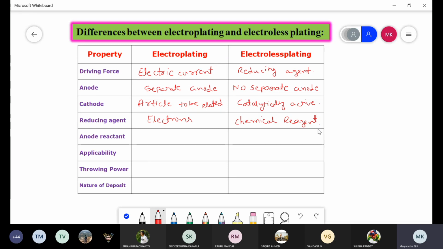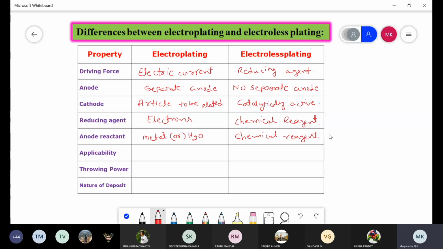This is another one. Coming to the next difference, that is the anode reactant. Generally, in the electroplating process, we use a separate anode, in which we use either a metal anode or an inert anode material, where the moisture present acts as the anode reactant. But in the electroless plating process, the reducing agent we are using itself undergoes oxidation. Therefore, the anode reactant is a chemical reagent. This is another difference.